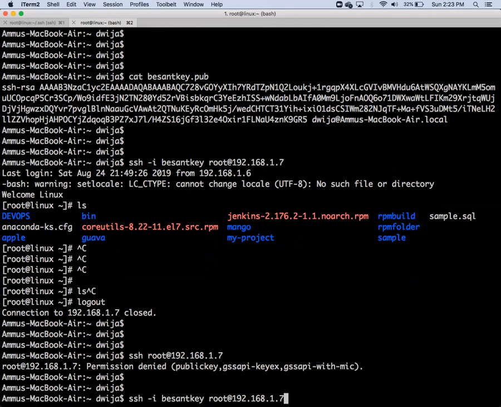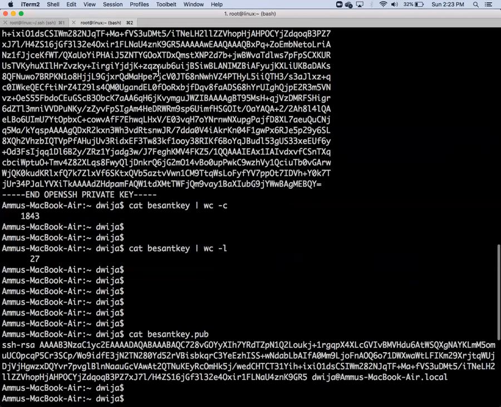ssh -i, where i means identification. And you know how to create this now. Somebody asked you, any interviewer asked you, how do you enable passwordless authentication?